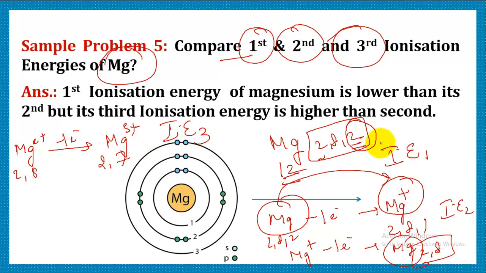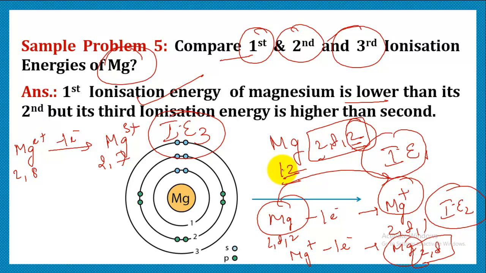So now we have to compare ionization energy 1 with 2 and 3. What we get to see is that the first ionization energy of magnesium is quite low because of its bigger size, and when it keeps on losing electrons, it forms a cation, and a cation is always smaller, and due to its small size, the nuclear charge increases.